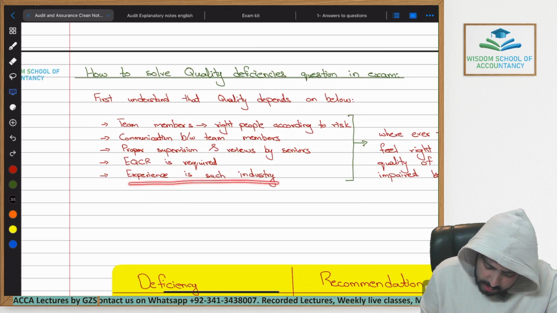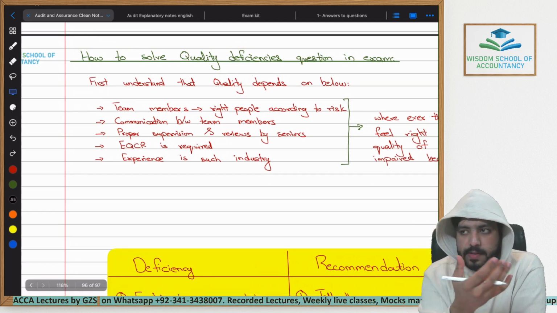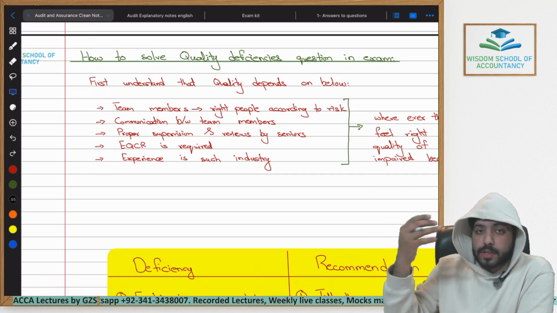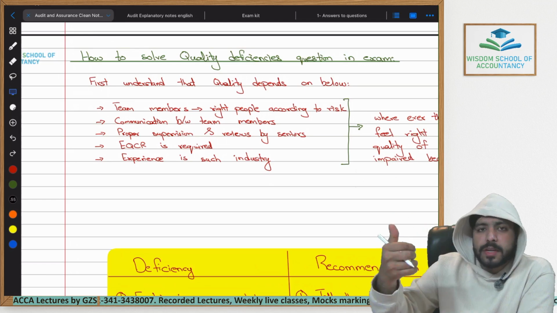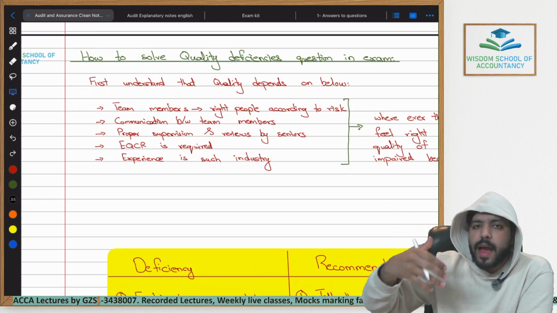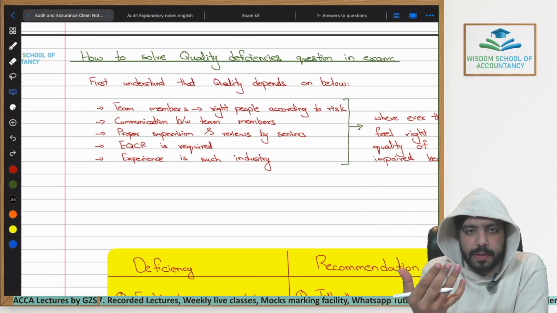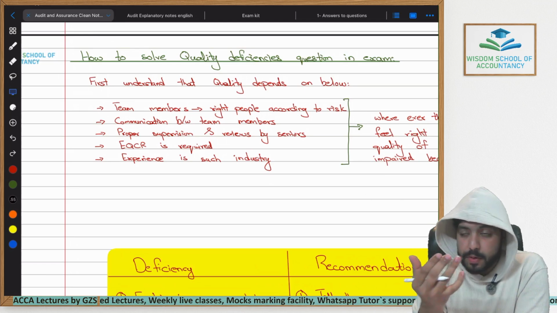Experience in such industries. For example, you get a new audit client who is from the education industry. Let's say Wisdom School of Accountancy, or me teaching you. I have just hired an audit firm to audit my company. Now, for example, the firm that I've hired at the moment, they have never audited a company which is an educational company. So how would they identify risk in a company? Wouldn't it be difficult for them?